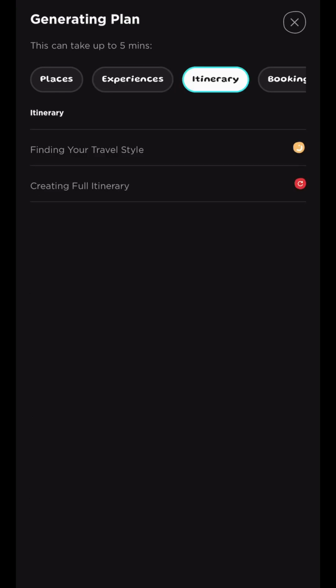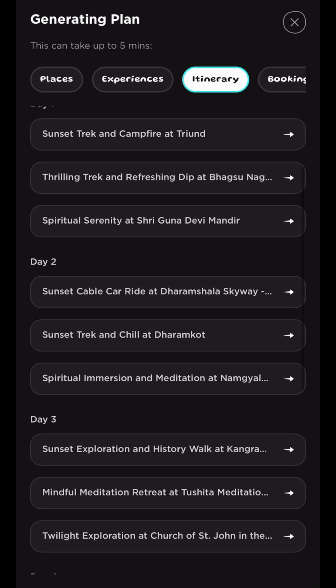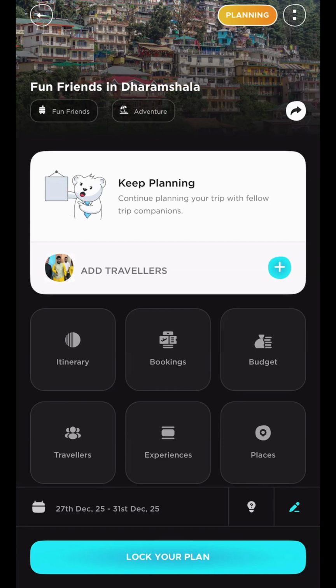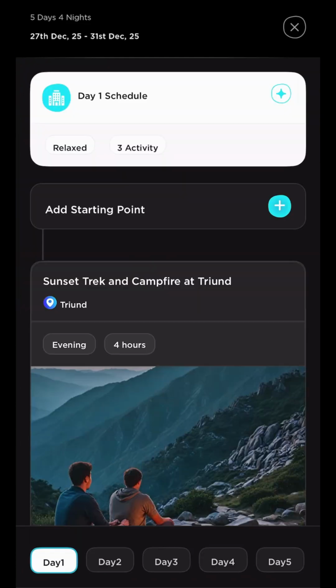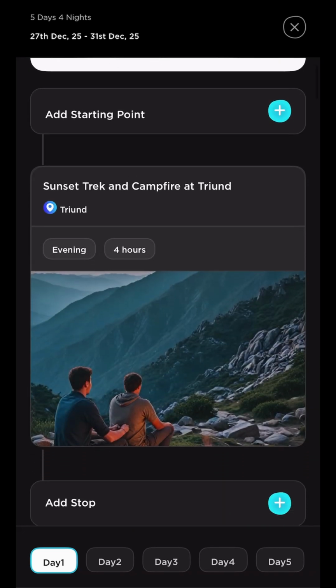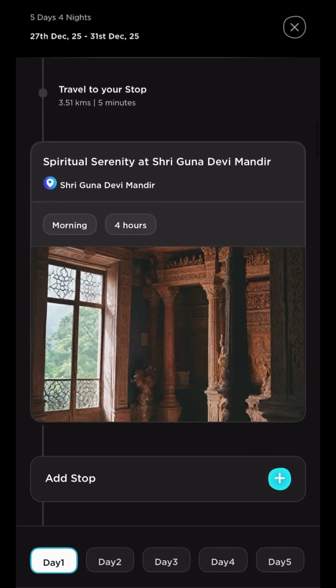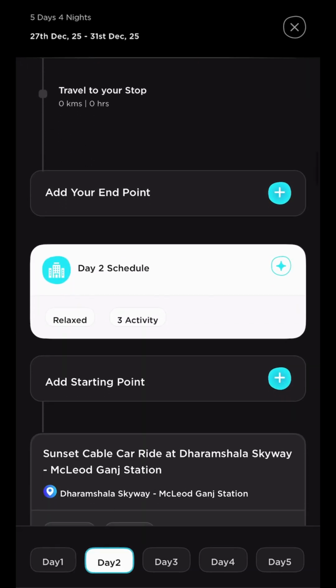The third step in trip planning is itinerary generation, and again in few seconds you can see your full itinerary. Finally, you get redirected to your plan. Here you can explore your itinerary as well as bookings. Let's go to itinerary. Each experience is added by default in order. You can scroll to review the experiences covered every day with the distance and travel time between them.